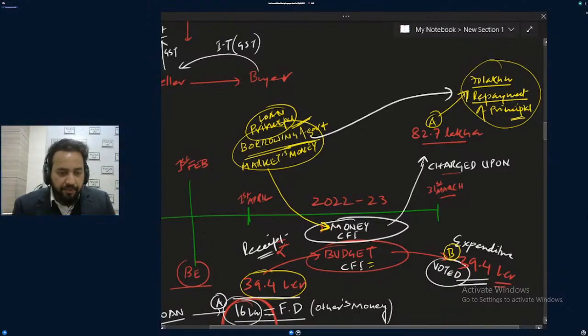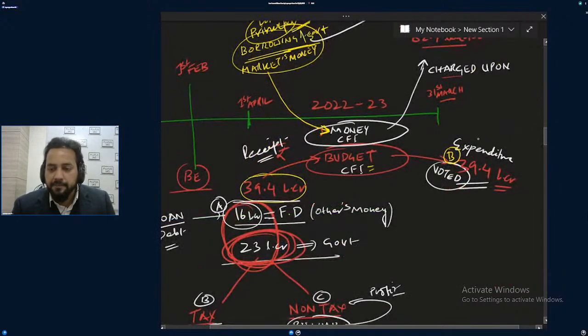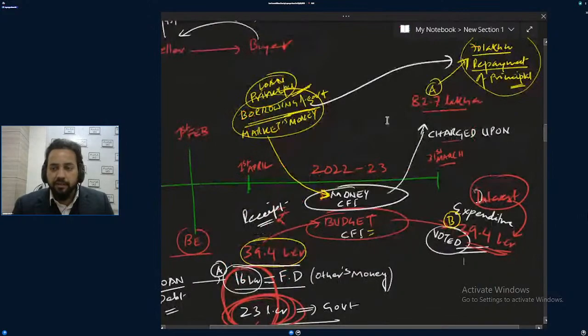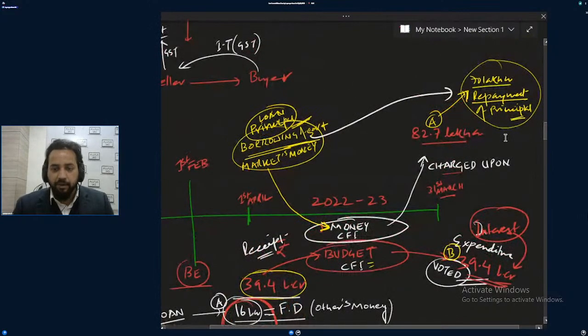Okay. And this is not being shown in the budget. The government is saying, see, we can take money from the market. What burden is there is the interest on this, and the interest on these will be part of the budget. Interest will be given from 39.4 lakh crore. But the principal amount will be given and will be charged upon.